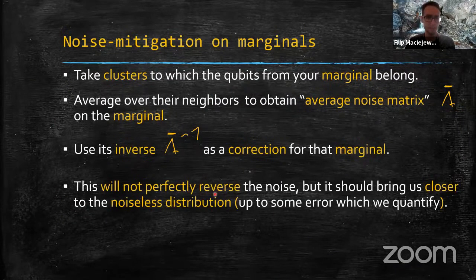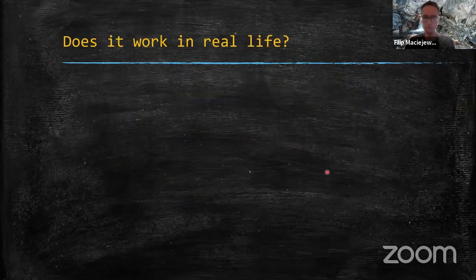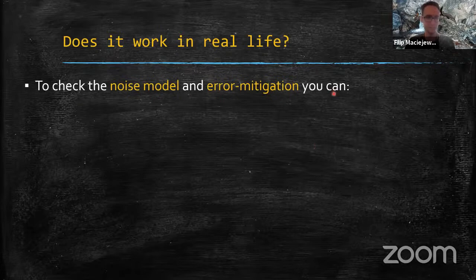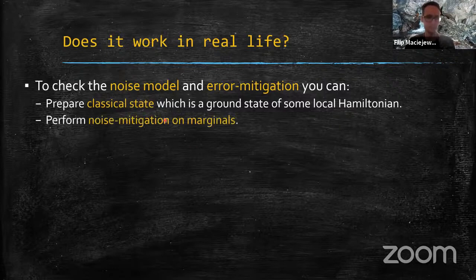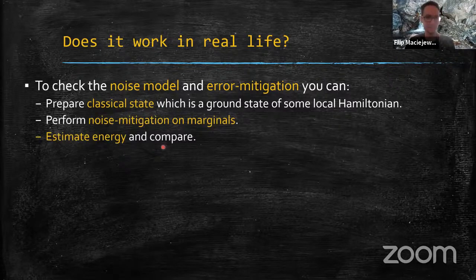And basically, this will not perfectly reverse the noise, it's just an approximation, but it should bring us closer to the noiseless distribution. And up to some errors, which we can quantify, and I don't give it here, but it is proportional to the level of correlations between qubits. So the crucial question: does it work in real life? To check that, we propose the following benchmark. Prepare a classical state, which is a ground state of some local Hamiltonian, perform noise mitigation on marginals, estimate energy, and compare, as simple as that, right?